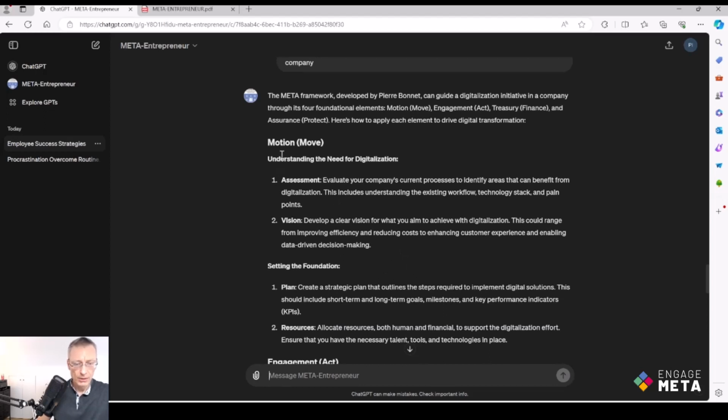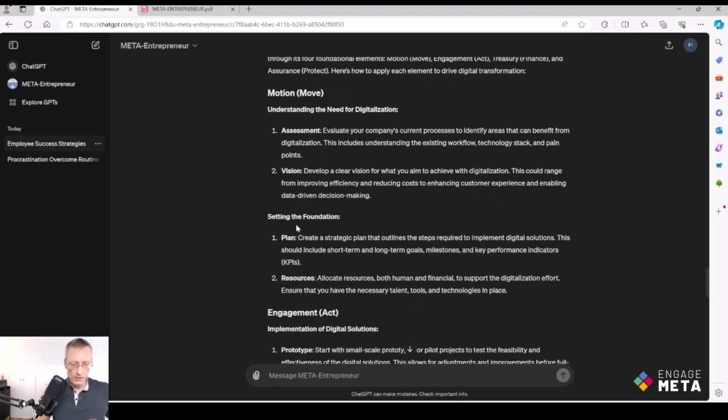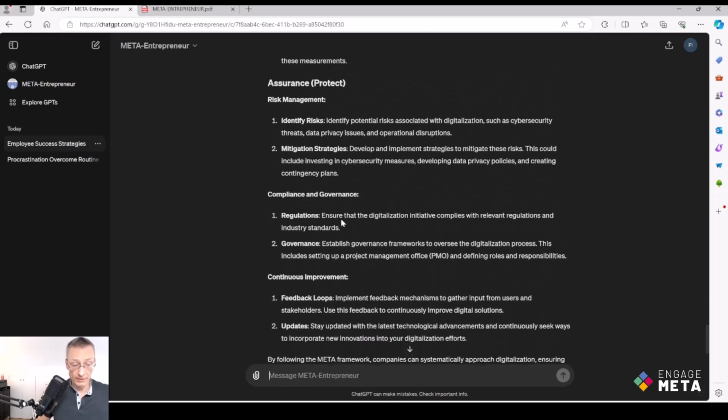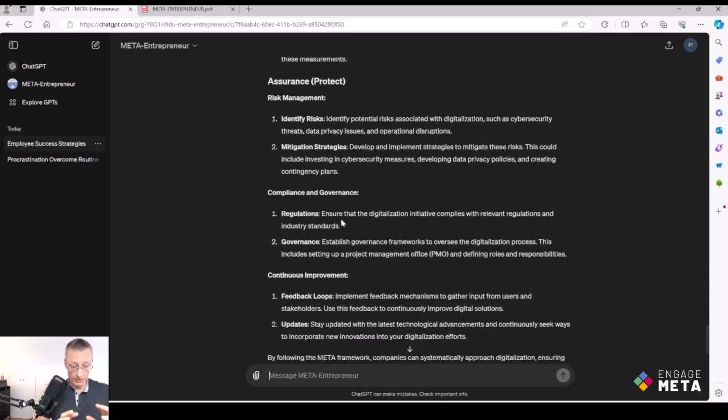So for example, for the Motions, it is understanding the need for digitalization, assessment, evaluating your company's current processes to identify areas that can benefit from digitalization, the vision, and a list of advice that is displayed or arranged throughout the META framework with Motion, Engagement, Treasury, and Assurance. And as I said, it comes from a mixture of knowledge content from the book and from the Engage Meta website.